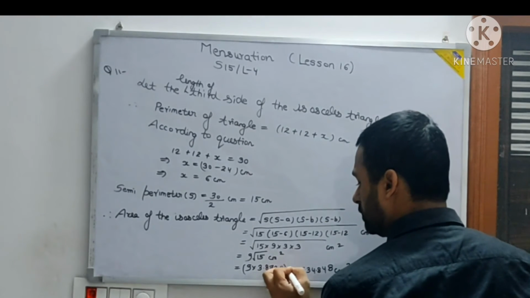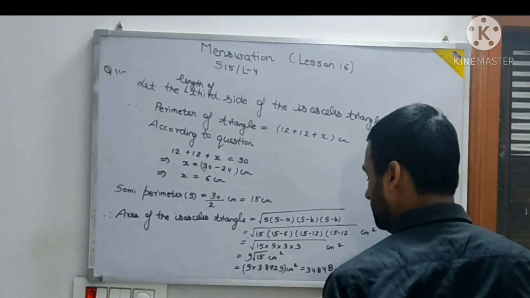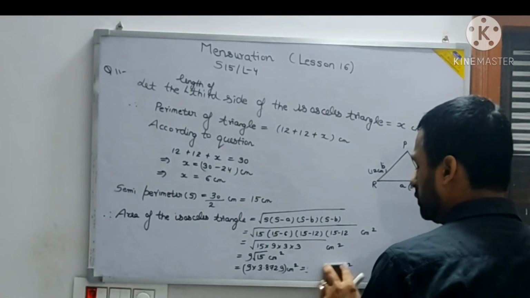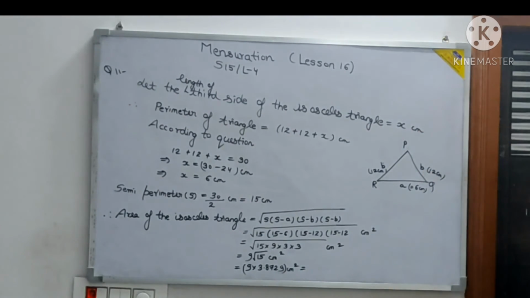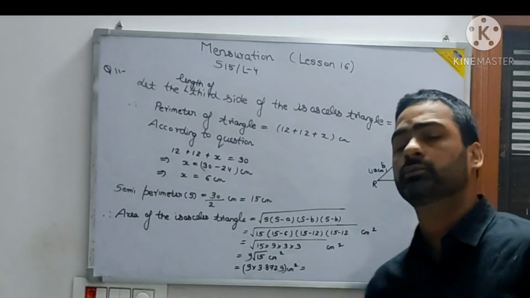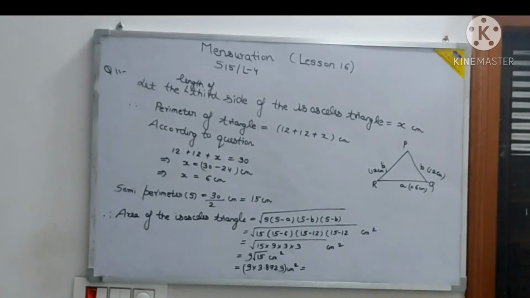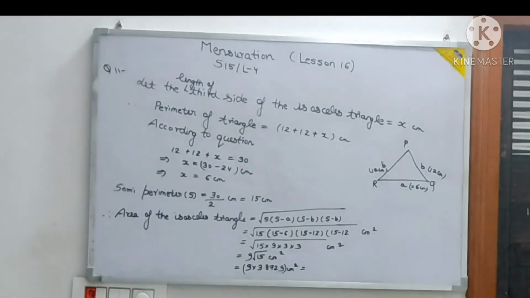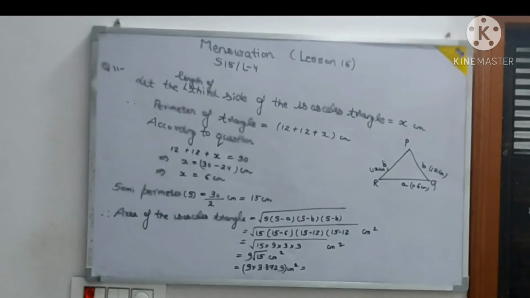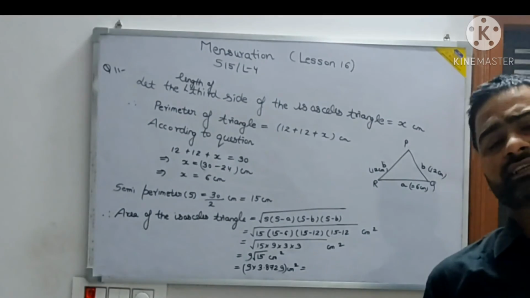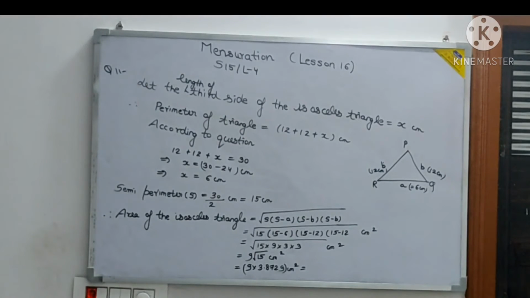Once you take here 3.8729, the centimeter square will become what? Only till 1 or 2 decimal places the value is changing, because root 15 is involved here. See, some questions, if you got the same question in some other class, you could have got a perfect square. But here, since they know that you are already thorough with squares and square roots, cubes and cube roots, they want you to know how to calculate the value of root 15 till 4 decimal places. And this is a topic of class 8 itself, so you should have done it.